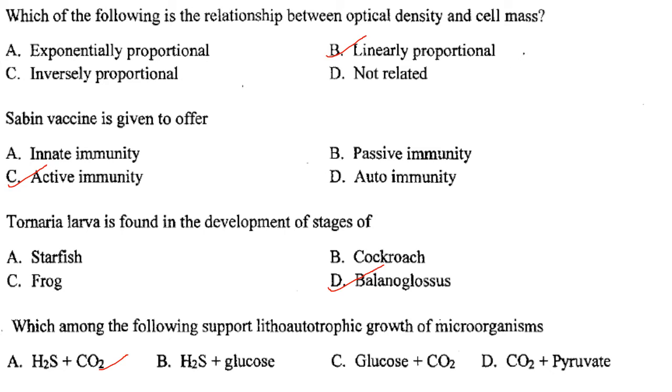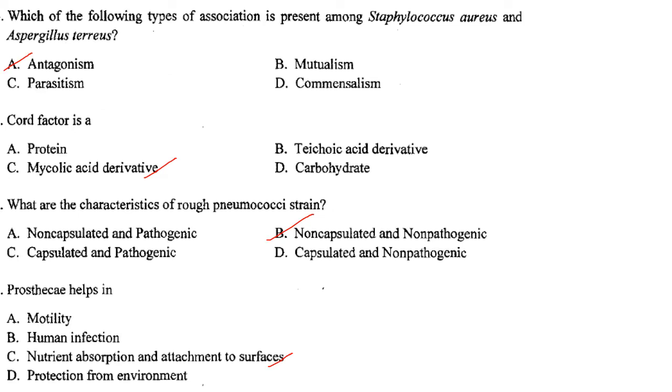Which among the following support lithoautotrophic growth of microorganism? It is H2S plus carbon dioxide. This is also a repeated question. It has been repeated some 2 or 3 times, I think. Then next one. Which of the following types of association is present among Staphylococcus aureus and Aspergillus terreus? It is antagonism that is present. Answer is option A. Then cord factor is a mycolic acid derivative. Answer is option C.